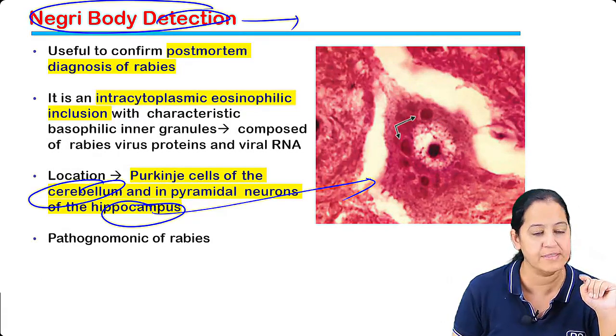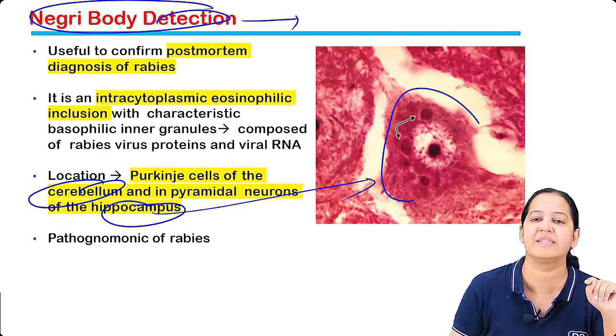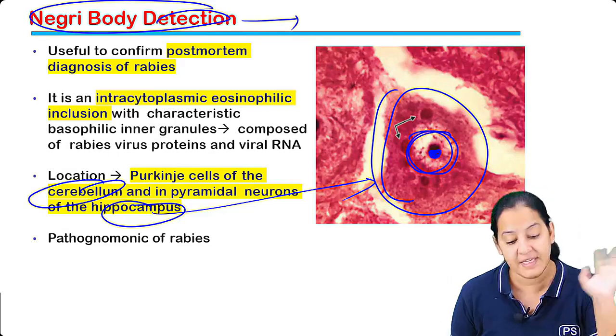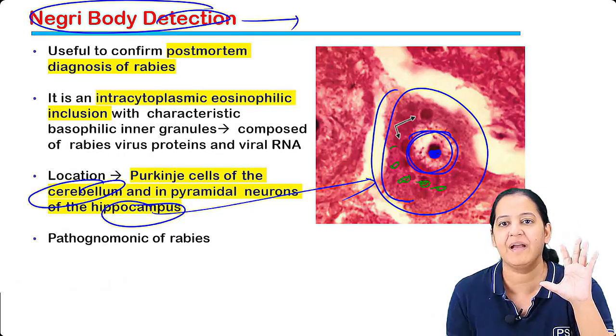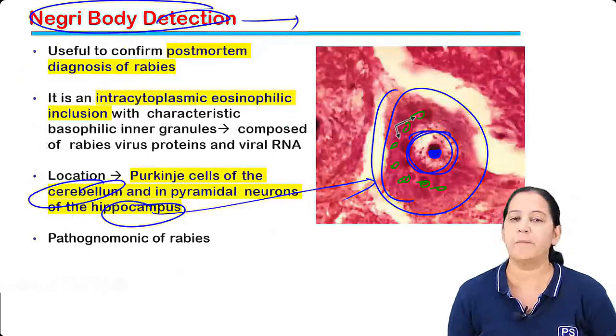What are Negri bodies? You know Negri bodies. These are intracytoplasmic inclusion bodies. You can see a brain cell. You can see the nucleus, the nucleoli. See the cytoplasm. In the cytoplasm, can you see some pink colored dots? These pink colored dots are Negri bodies. The pink dots are Negri bodies. Got it? So Negri bodies are the hallmark.